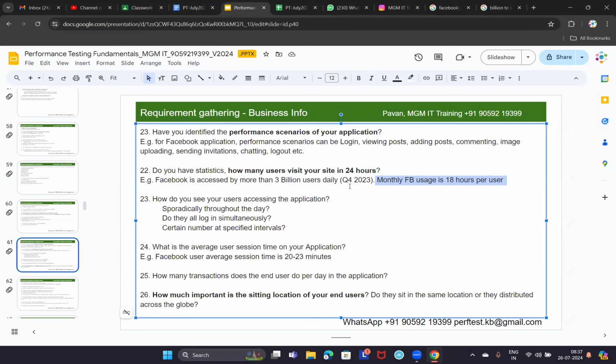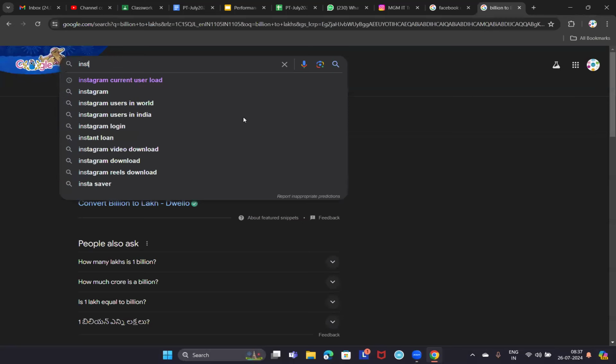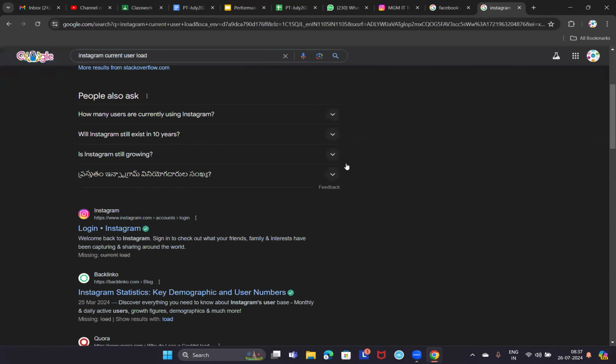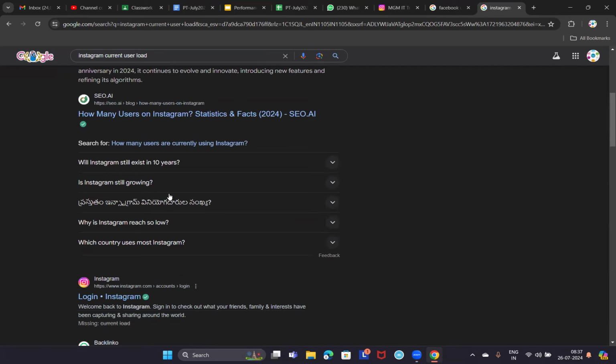Right now, Instagram and others might have crossed Facebook. I think Instagram will have more users now, isn't it? Instagram current user load is 2.4 billion. No, Facebook is still leading. Okay.